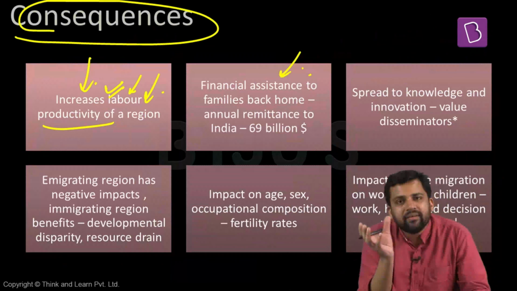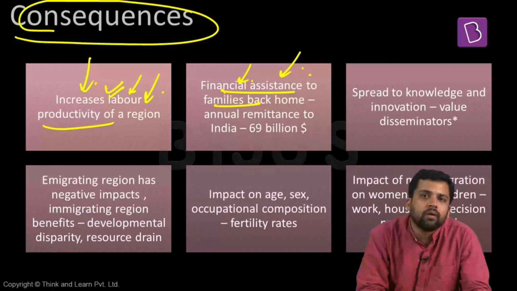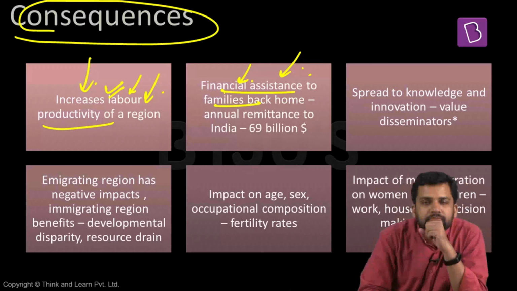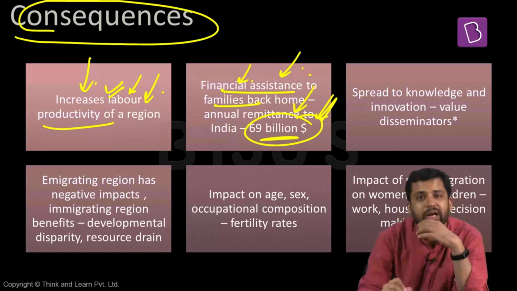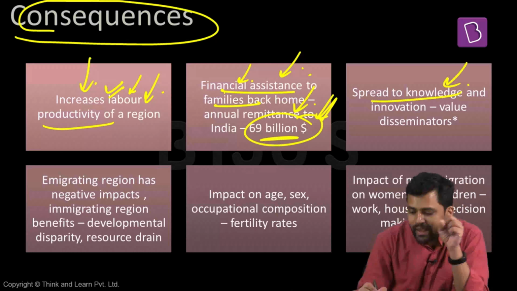Migrants provide financial assistance to the families back home. They migrated from one place to another, so they send money back to those regions. In the case of India, annual remittance is $69 billion. So those who are the NRIs or those who have settled outside India, they send $69 billion back to India. Migrants can also spread knowledge and innovation.